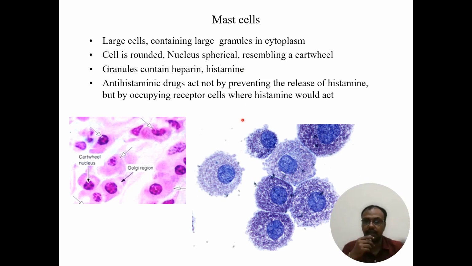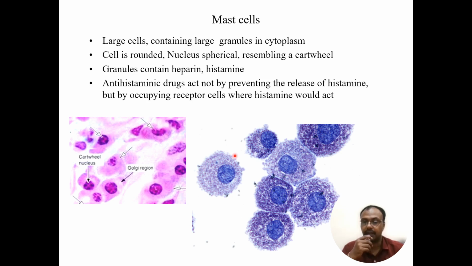Mast cells are large cells containing coarse granules within the cytoplasm, which can be seen as blue dots here. The nucleus is spherical. It usually resembles a cartwheel, as in this diagram. The granules contain heparin and histamine. Histamine is released from the mast cells and moves onto the other cells and acts on them. When it is acting, it causes allergic reaction.